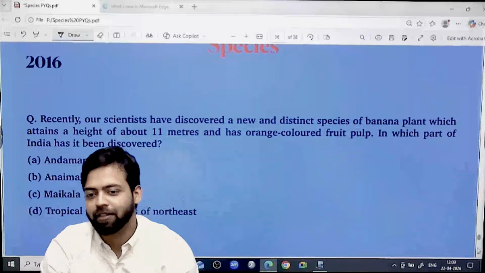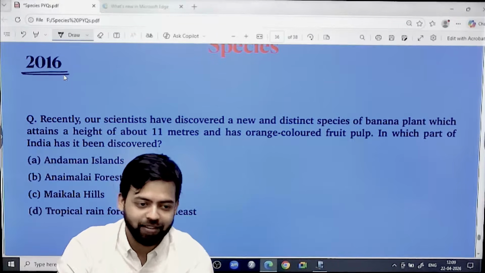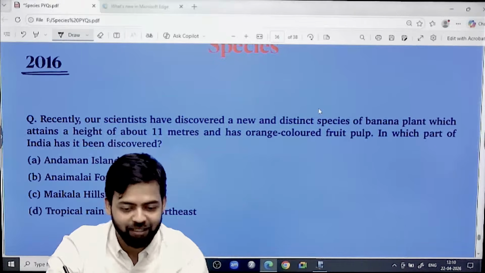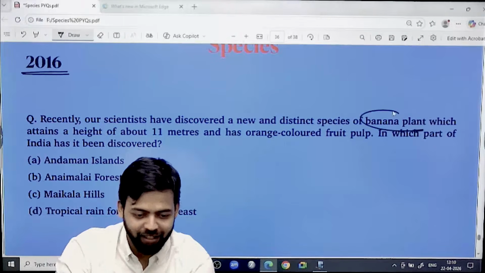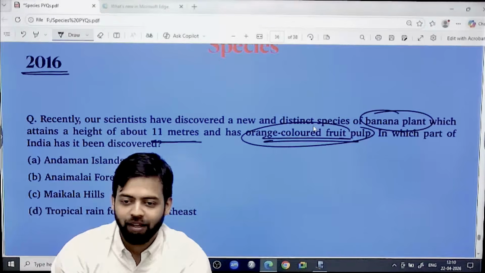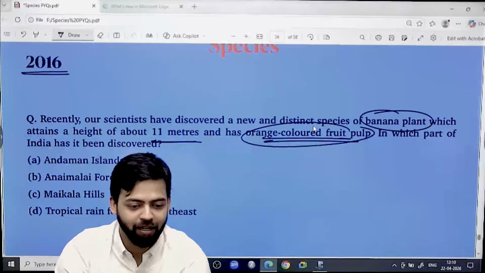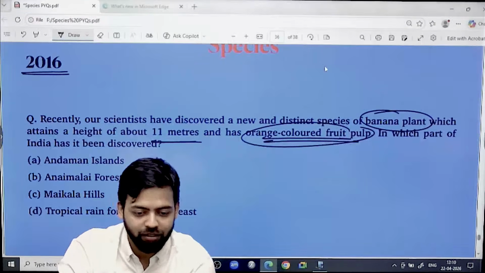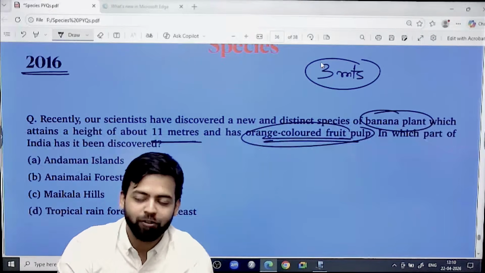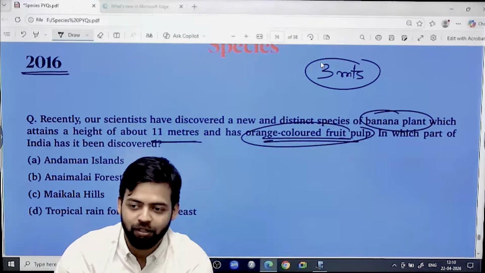This banana question. Imagine in your first attempt getting a question like this, right? Recently our scientists have discovered a new and distinct species of banana plant. Very good. 11 meters high, orange colored fruit pulp. How can you imagine these things? When you have seen banana tree, banana plant, which is not more than 3 meters high. Now in the examination hall, you will only think about the height of that particular tree.